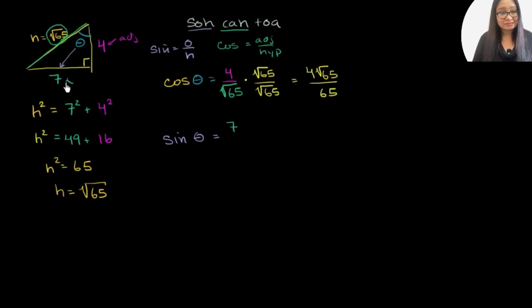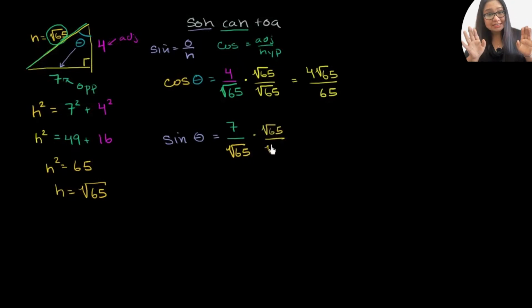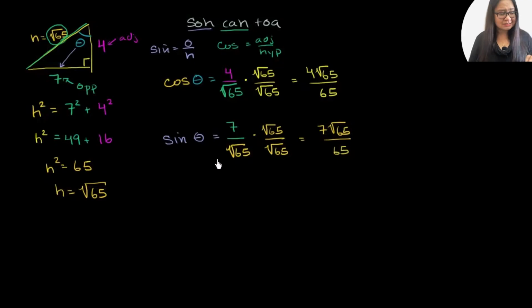And then the hypotenuse is the square root of 65. And once again, if we wanted to rationalize this, we could multiply times the square root of 65 over the square root of 65. In the numerator, we will get 7 square root of 65, and in the denominator, we will get just 65 again. Now let's do tangent.